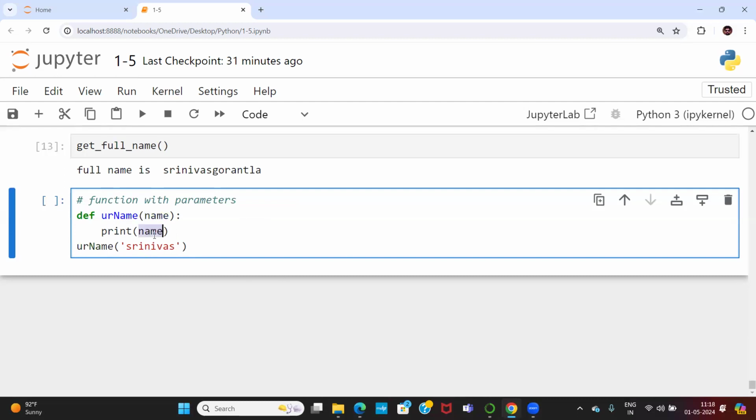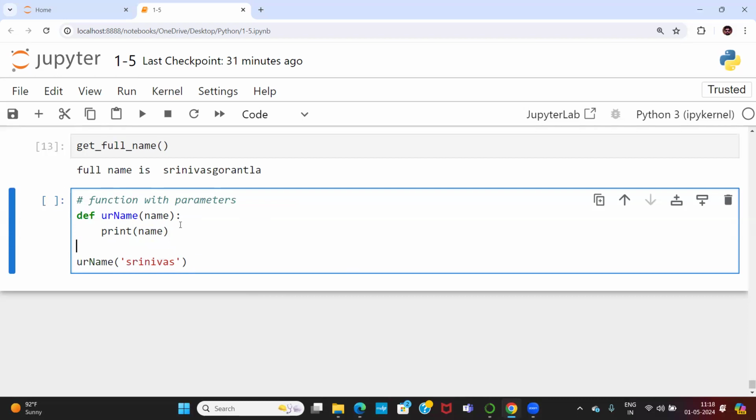What is happening here? That argument I am actually taking inside the print. For that argument, one value I am passing when I am calling the function. This is the function call, right? So when I am calling the function, I am passing the argument value. What is the argument value now? The value is Srinivas. When I am calling the function, your name Srinivas is passing, and Srinivas is actually jumping into the argument. That argument is taken by the function body, and the function body is going to be printing the value finally.